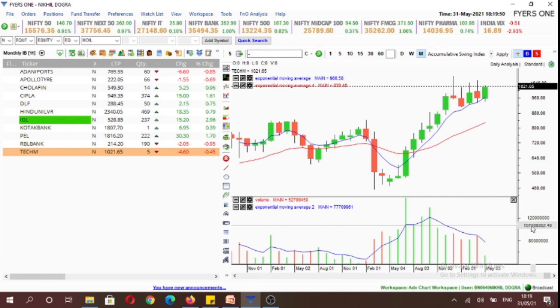So all these stocks have formed an inside monthly candle for the month of May, and inside candles are formed when there is an equilibrium between both the buyers and the sellers. So we would look to establish a position if either side of the range breaks. However, since this is a positional strategy, we would be looking to establish a position only if it breaks to the upside. We will not be initiating any short positions in these stocks.